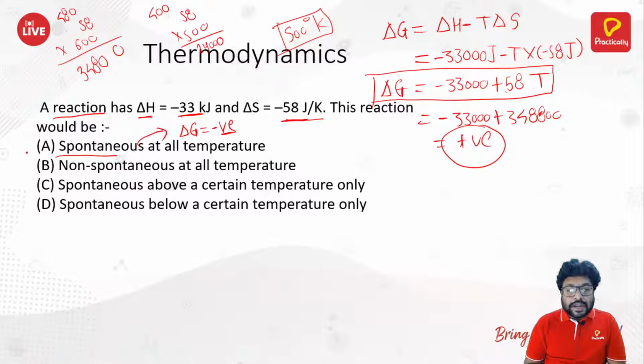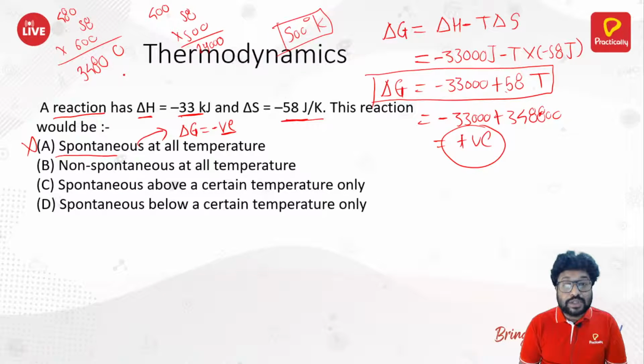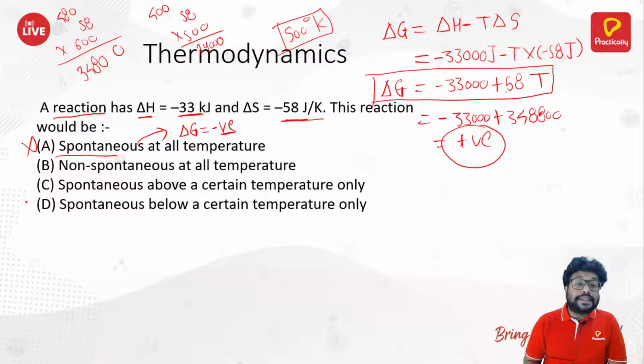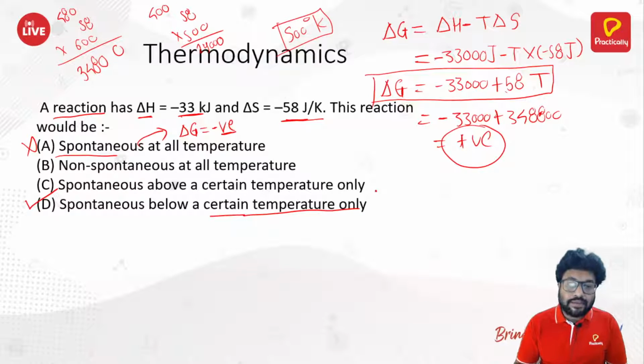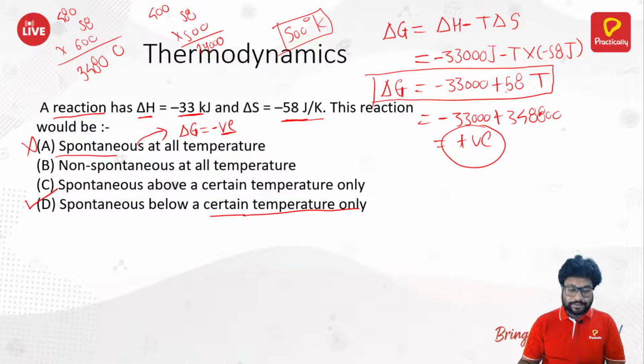So it cannot be spontaneous at all temperatures, right? You just saw that when you take the temperature 600, it becomes non-spontaneous. If I take the temperature 500, it becomes spontaneous. So it has to be spontaneous above a certain temperature only, or spontaneous below. Correct answer is D. It has to be spontaneous below a certain temperature. 600 is surely there, so it has to be spontaneous below 600 temperature only. That is why the answer has to be D here.